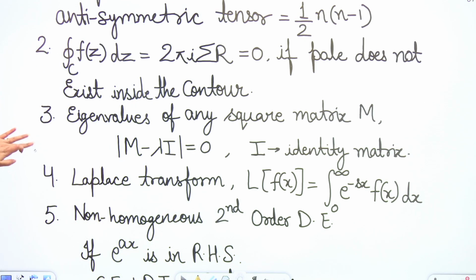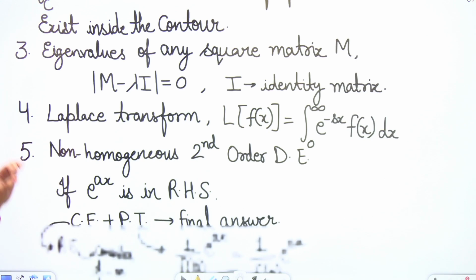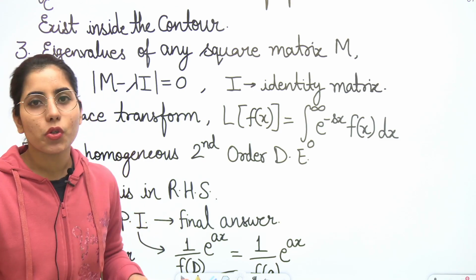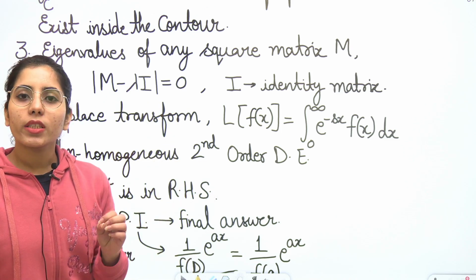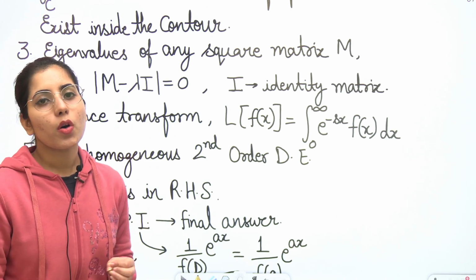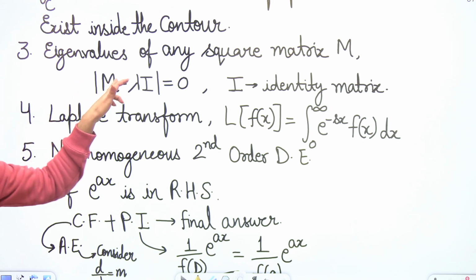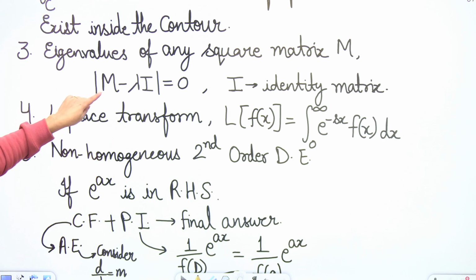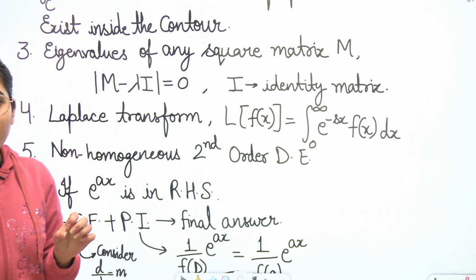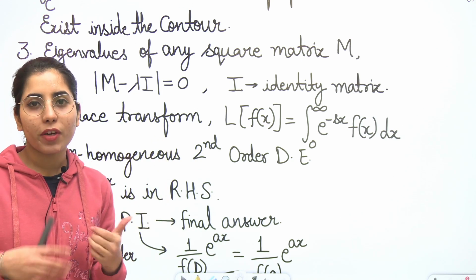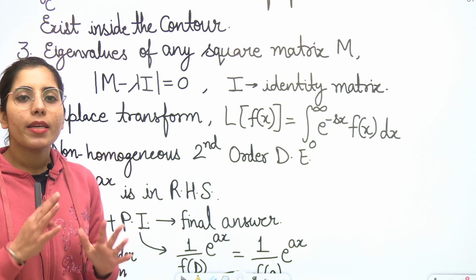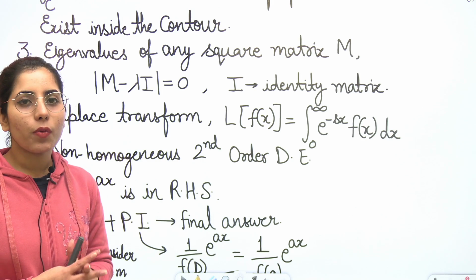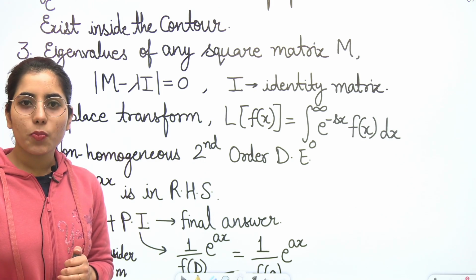Now next point, eigenvalues of any square matrix if you want to find. In the previous years we have had so many questions based on this point. So what you exactly need to do, you need to use the formula that is determinant of M minus lambda I is equal to 0. Clear? Where M is a square matrix, I is the identity matrix, and lambda symbol we have taken for the eigenvalues. Now in this case, if any matrix is a 2 by 2 order matrix, generally you will have the 2 eigenvalues corresponding to that.